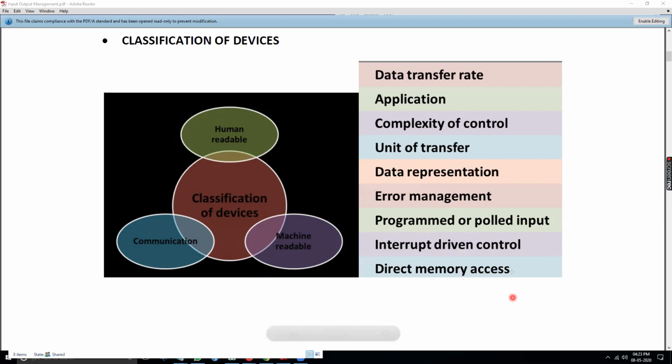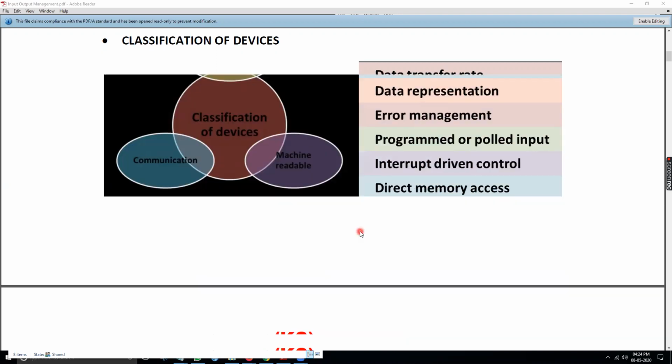Then finally, direct memory access, that is DMA. What is DMA? Say for example, a CPU is running, and at that time the CPU wants to do some other work, and at the same time there is input and output. If the CPU is only looking after taking an input and sending an output, the CPU cannot do other work. So for that purpose, the CPU has an assistant, and that assistant's name is DMA. That DMA will do the input and output work, so the CPU can do other work. That's why the CPU can relinquish the activities to the DMA, so that DMA carries them out. So all these activities come under this class.